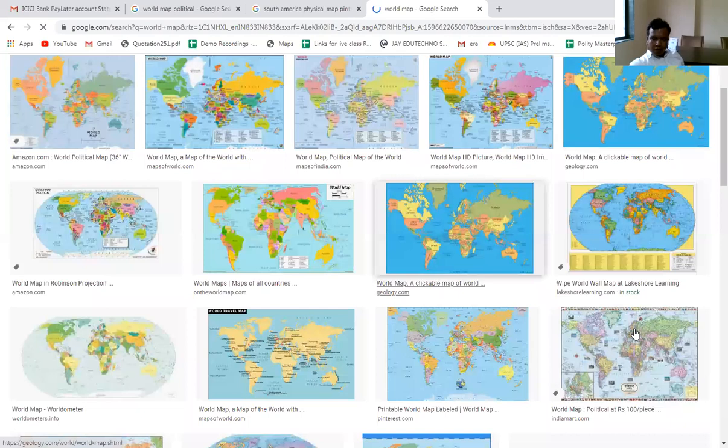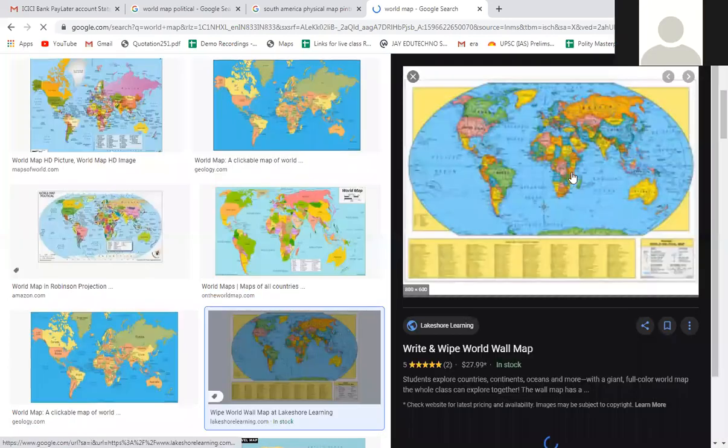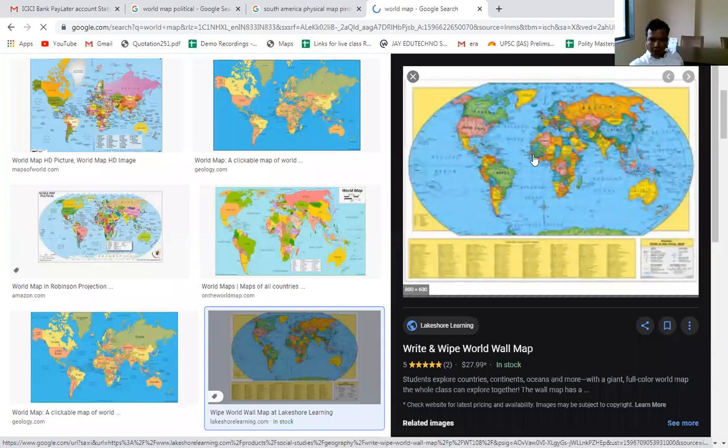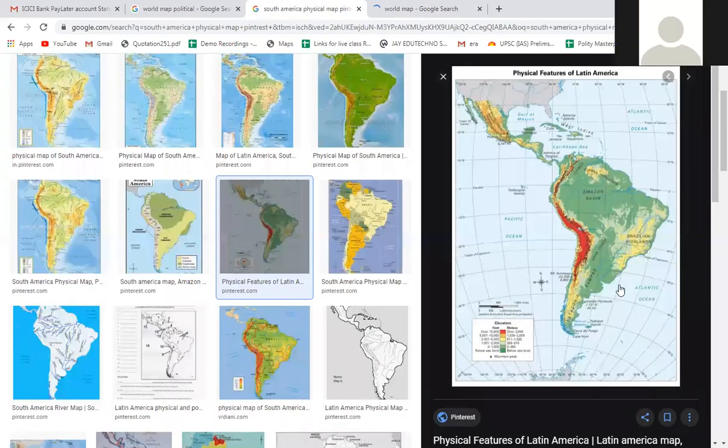Okay, so this is the world map. It is visible to all of you, right? Yes, sir. Okay. Here we can see that Africa is located here and South America is located here. From the middle of Africa the equator passes, and from the north of South America the equator passes. You got it? The comparative location. So South America, as I told you, is a very important continent.